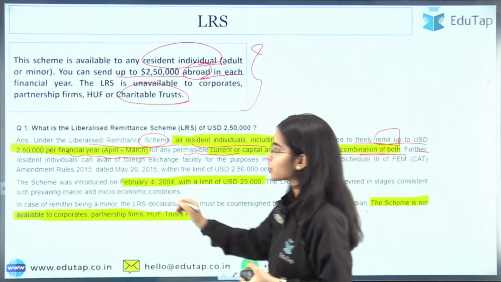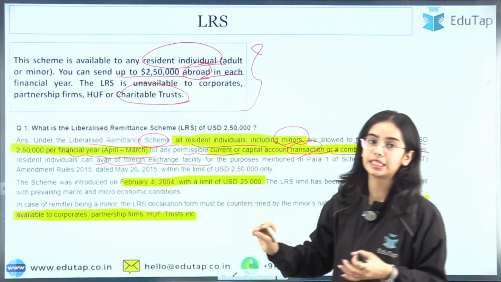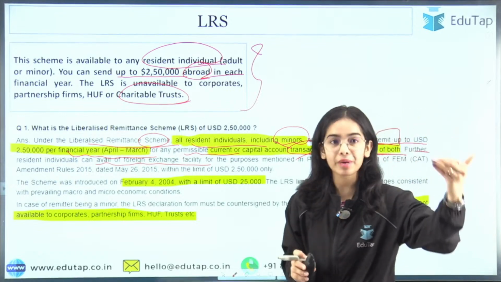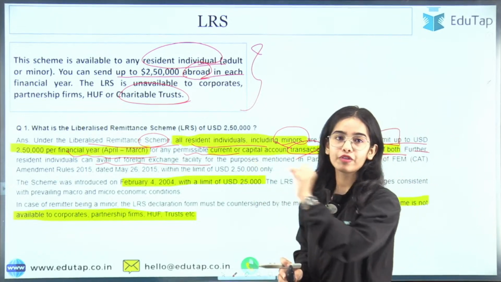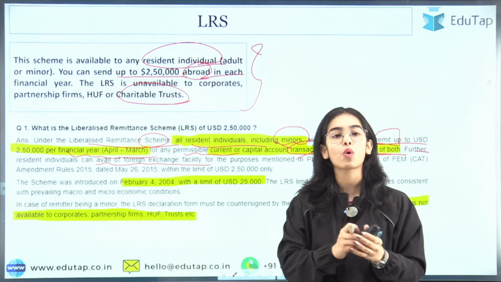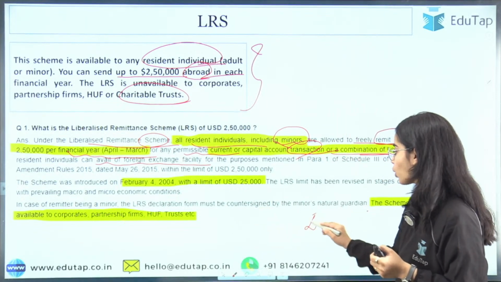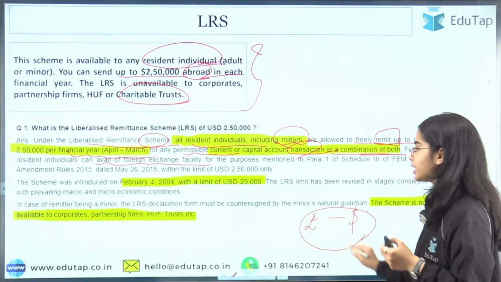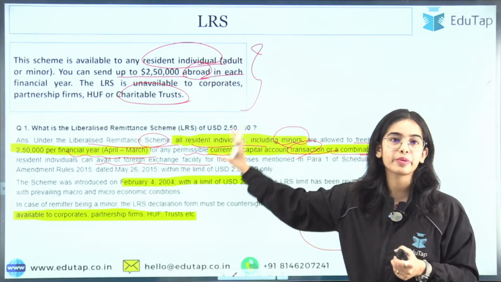Further, resident individuals can avail of foreign exchange facility. It's not only that you are sending money abroad; you can take the money with you for traveling purposes. If you want to convert your rupees into dollars, that will also come under the LRS, the Liberalized Remittance Scheme.